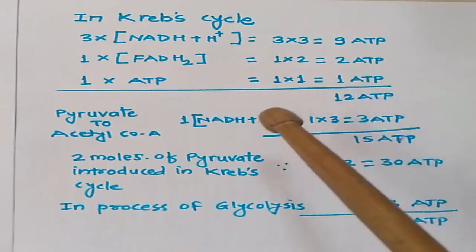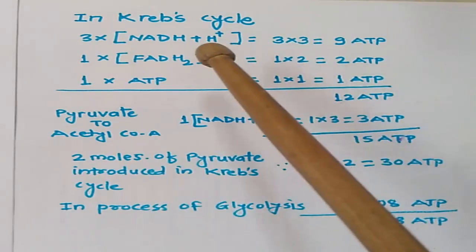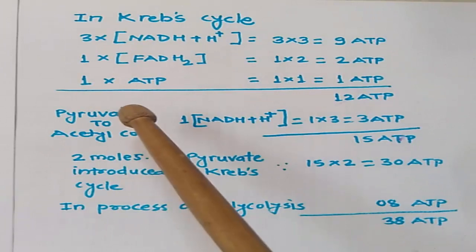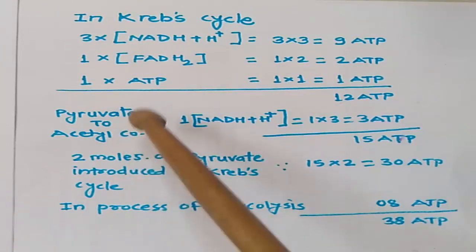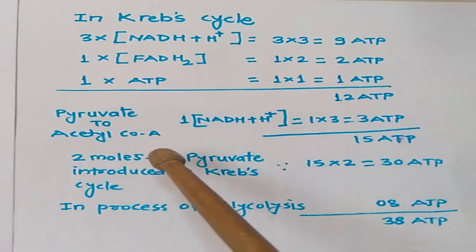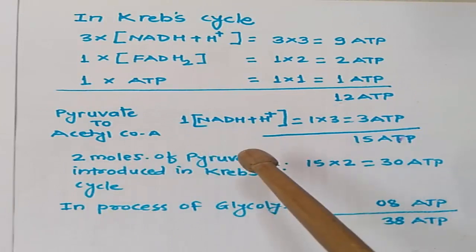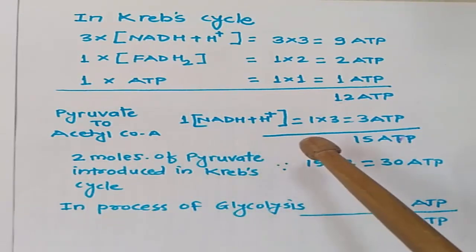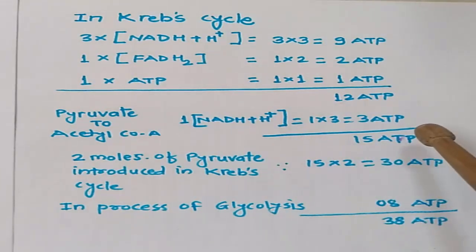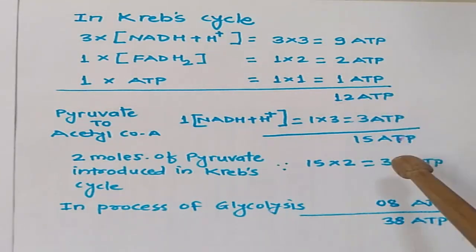Now, the first step before the Krebs cycle, which we had discussed, the conversion of pyruvate to acetyl-CoA, has one molecule of NAD converted into NADH plus H plus. So it will also give you 3 ATPs. So 12 plus 3 gives you 15 ATP.